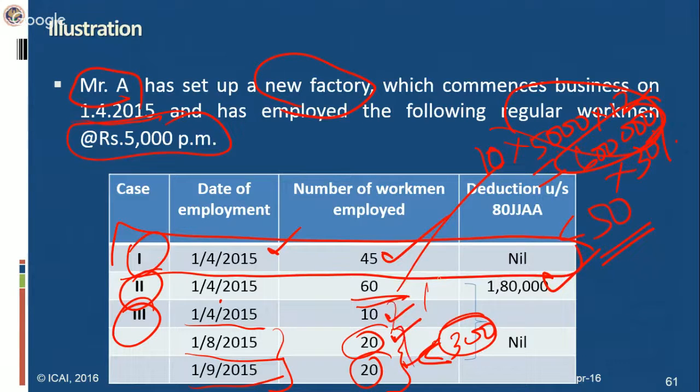So here again, only these 10 workmen would have qualified, but since the number does not exceed 50, no deduction under 80JJAA will be available in case 3 also.